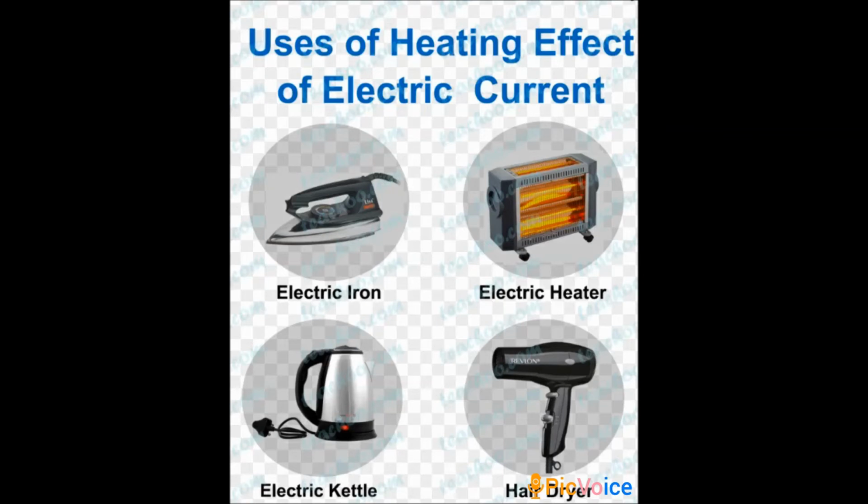In these appliances, nichrome, which is an alloy of nickel and chromium, is used as the heating element. Why is it used? It has high resistivity, a high melting point, and it is not easily oxidized. For this reason we use nichrome in these devices.